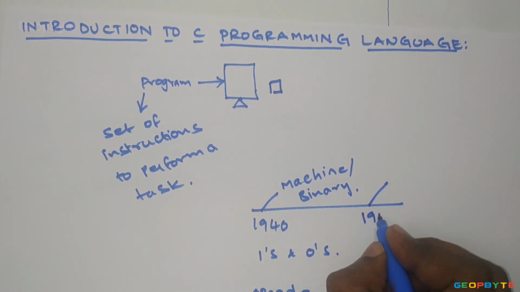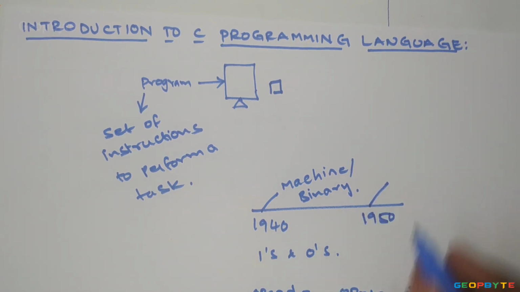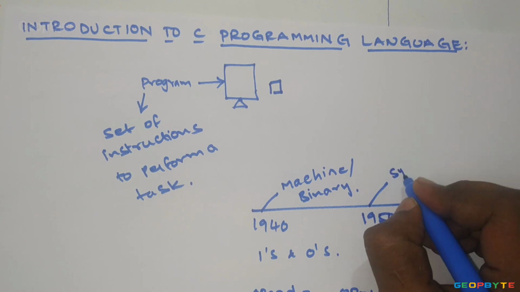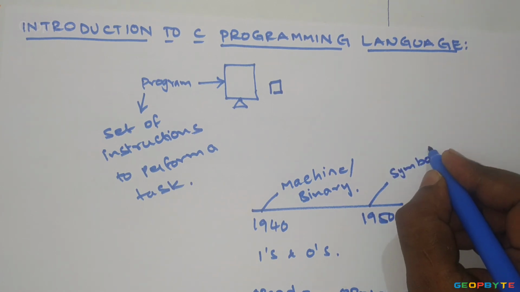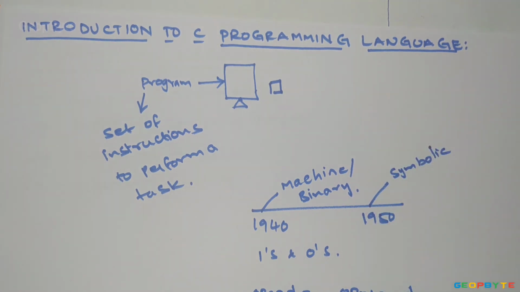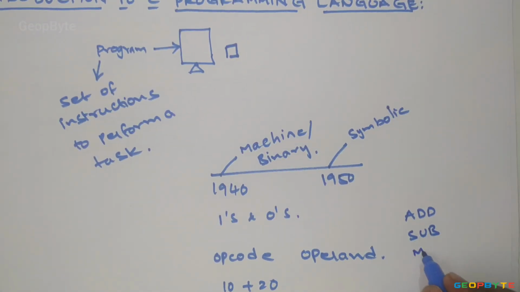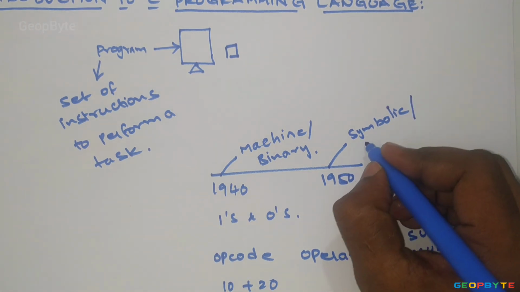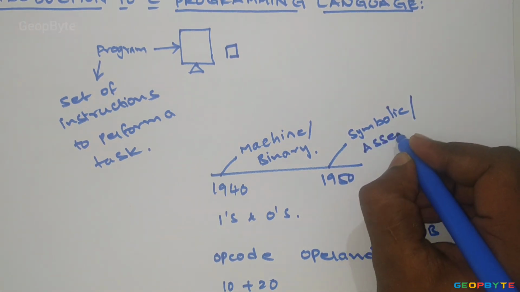So from the 1950s onwards, we moved to symbolic language. In symbolic language, we use mnemonic codes like add, sub or mul. This symbolic language is also called assembly language.